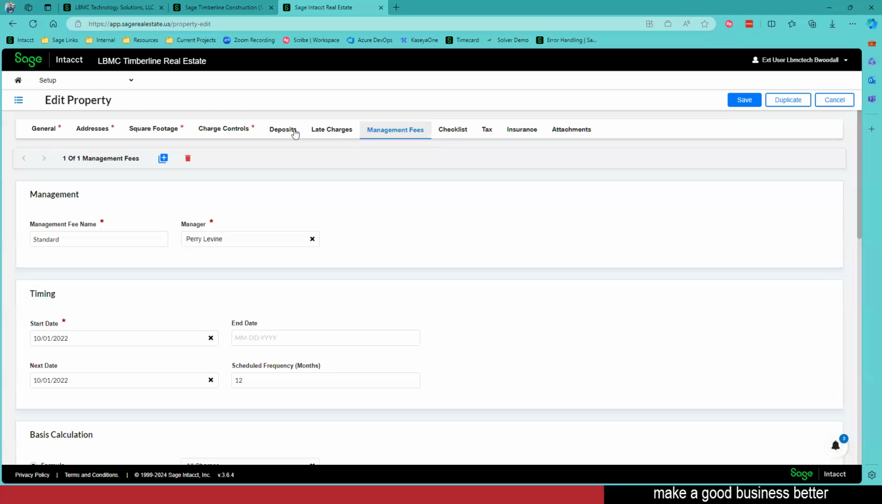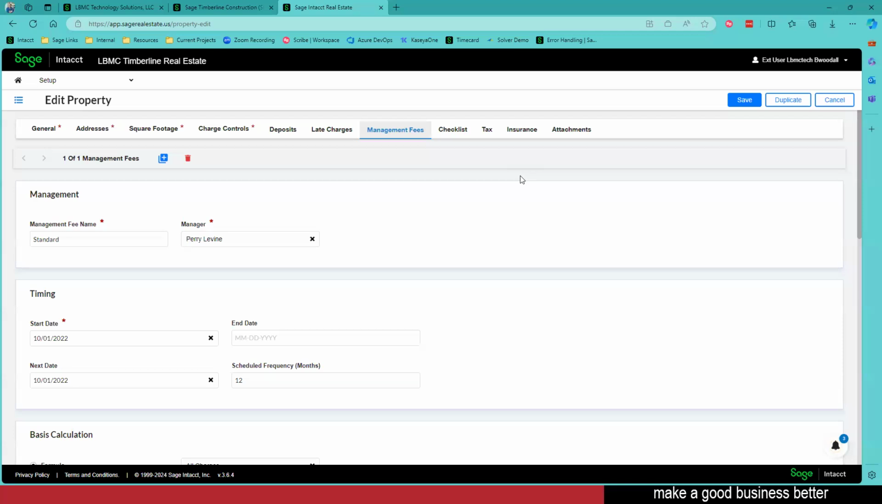Now, with these tabs over here, the deposits, the late charges, all of these, we're really getting into things that we're setting up as what's going to be defaulted as we add leases to the system. These things are going to be defaulted on the lease. You'll notice I use the term default and not set in stone, because we can have these as a default starting place for all of our leases when we're adding leases to this property, but that doesn't mean I can't customize a specific lease when the time comes.